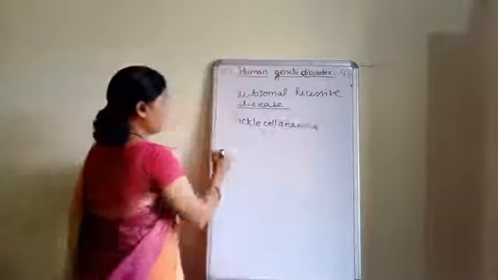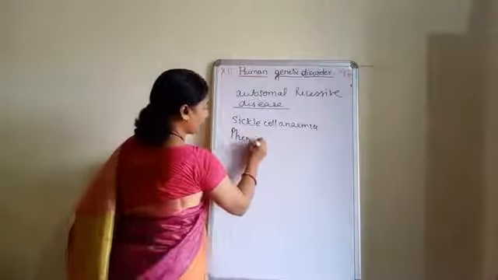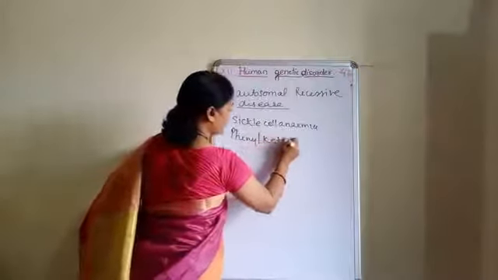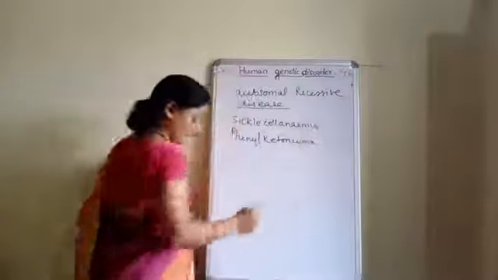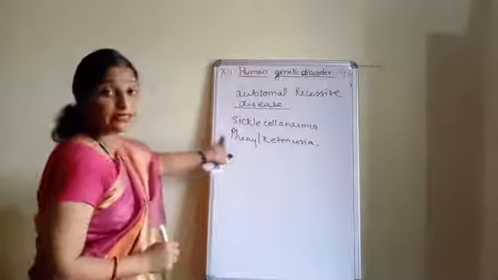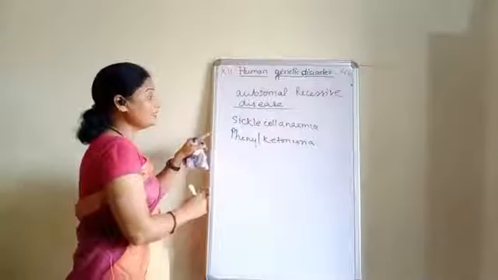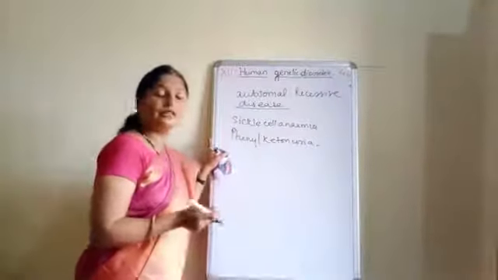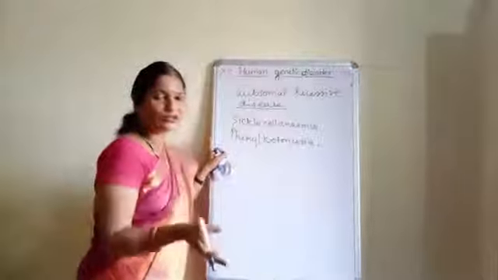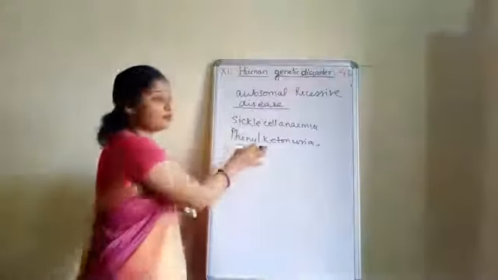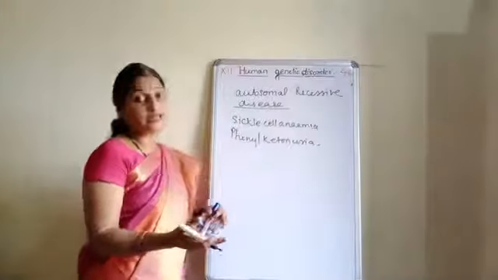Okay, as well as phenylketonuria. Now, these two diseases I have already taught you. In sickle cell anemia, I told you that the shape of the RBC gets distorted, and in phenylketonuria there is a problem of mental retardation.